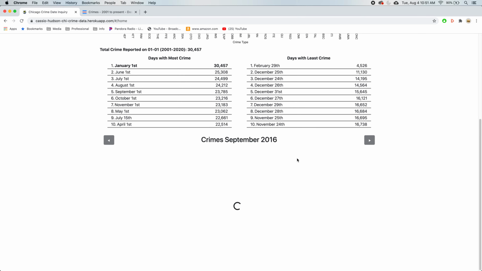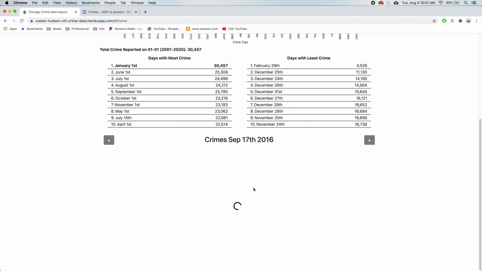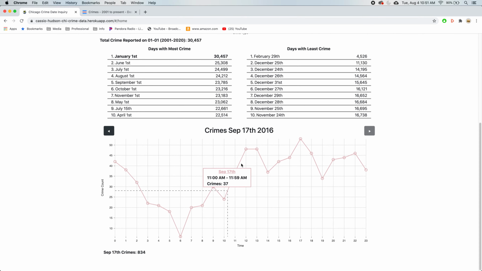Then we can click on a single month, and that will bring up the crime by day, and notice that the first of the month almost always has more crime reporting than any other day. Not sure what that's about. And then we can still keep going and dig in more into a single day. Now this is the crime that's happening on just that day.